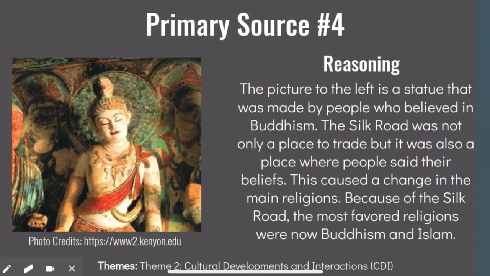Primary source number 4. This picture to the left is a statue that was made for people that believed in Buddhism. The Silk Road was not only a place for trade, but also a place where people could spread their beliefs and religion. This caused a change in the main religion because of the Silk Road. The new favorite religions were Buddhism and Islam.